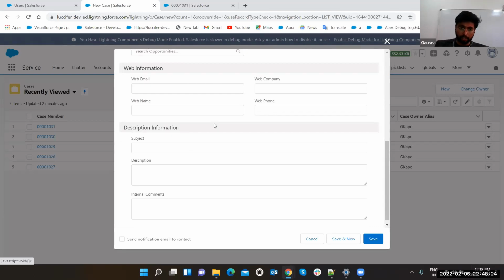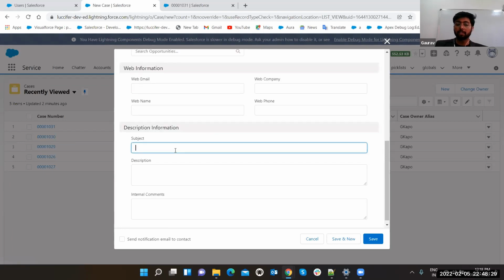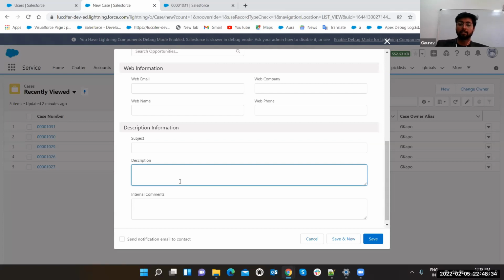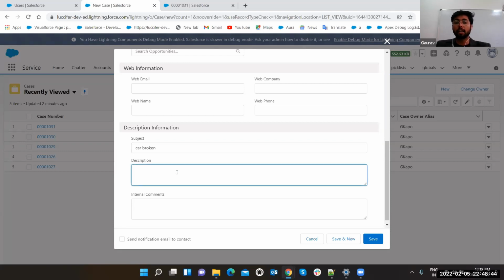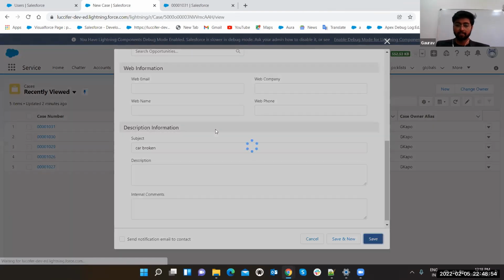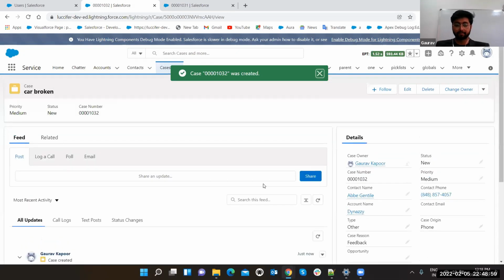Description. Now we have filled up all the information, but what is the main thing? You can write the subject about what your case is, and describe it in a more explained way, saying this is the problem. My subject is car broken. In the description, I can explain how it happened. Suppose some accident happened, or a tire got burst, or there is some engine problem. I can explain it and just save it. It will get created, and all the details will be here.